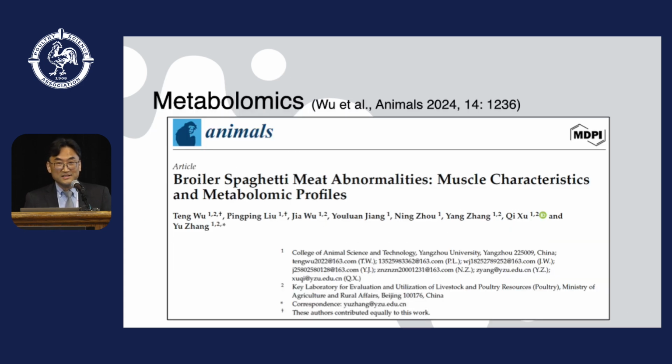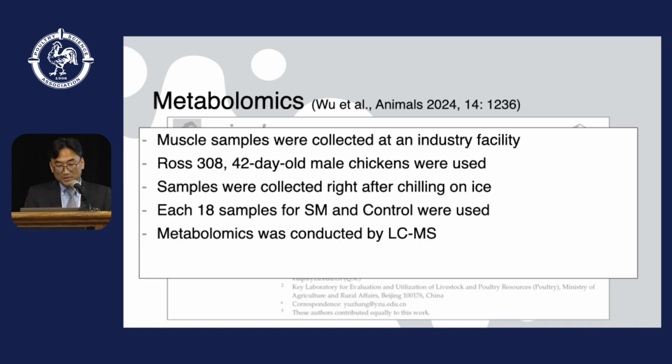And then the next is the metabolomics study with spaghetti meat. This study was also published this year from Yangzhou University, China. In this study, muscle samples were collected at the industry facility, and Ross 308, 42-day-old male chickens were used. Samples were collected right after chilling on ice, less than 1 hour post-slaughter.